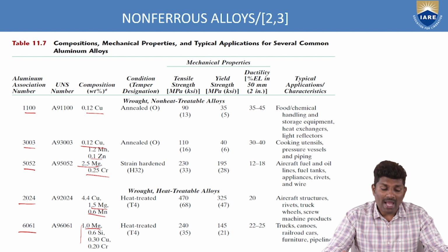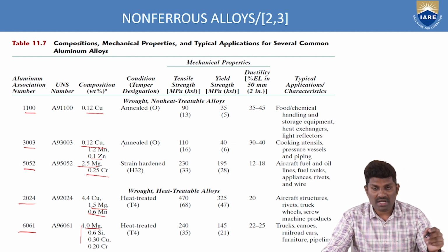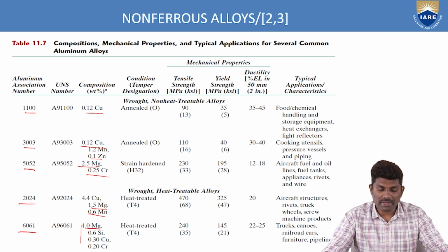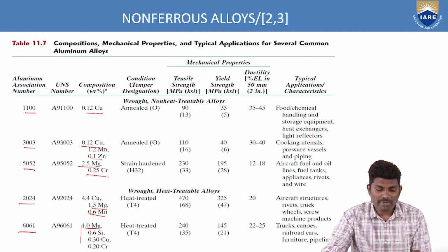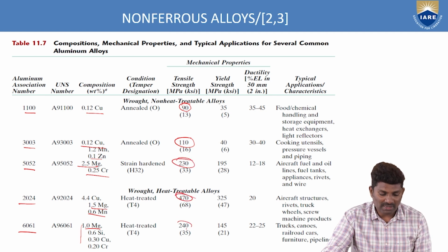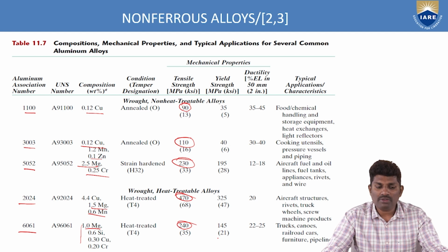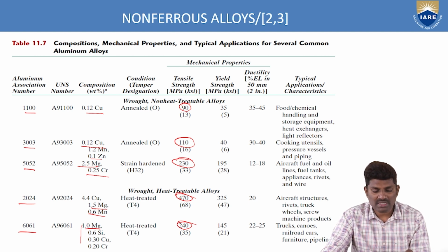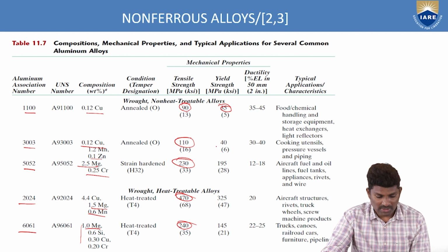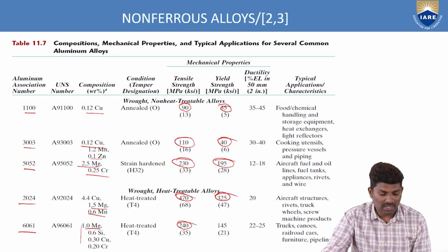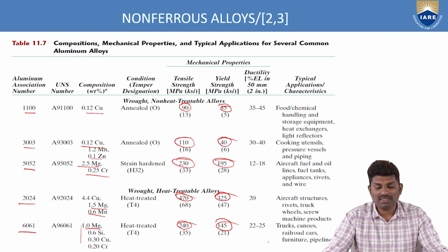So how we are adding depends upon the temperature conditions, at what temperatures you are adding these alloying elements. Based upon the alloying elements, initially some may have lower tensile values, and it is increasing up to 90. So 110, 230, 470 megapascals, 240 megapascals. These are the values of the tensile strength. In the case of yield strength, 35 for the 1100 aluminum, 40 for 3003, 195 for 5052, 325 megapascals for 2024, and for 6061 we have 145 megapascals of yield strength.